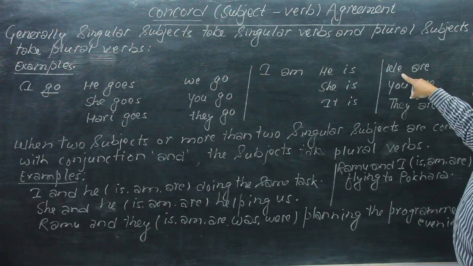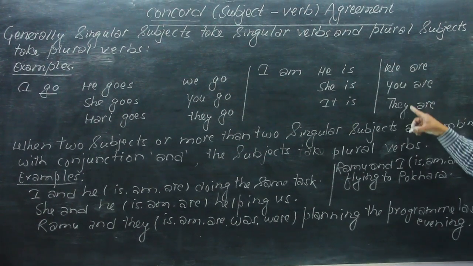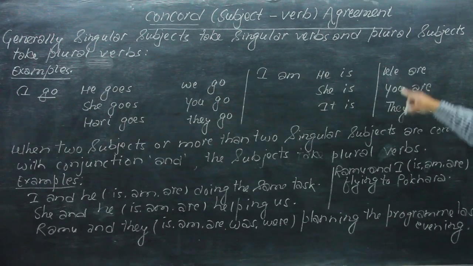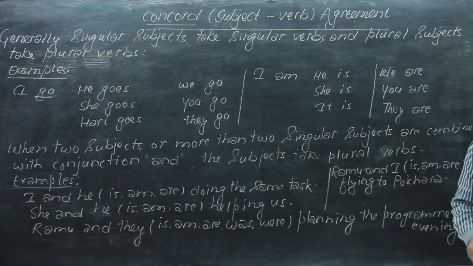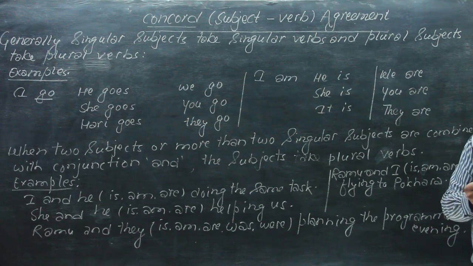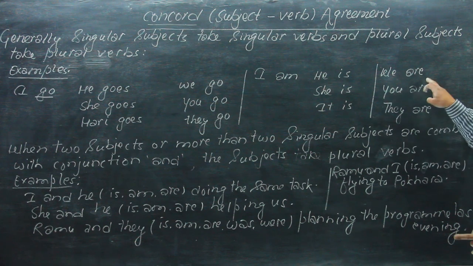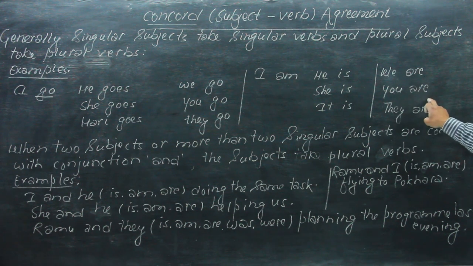But here we have we, you, and they. These are plural subjects, and plural subjects take plural verbs. The plural form of the be verb in the present is are. So we are students, you are students, and they are students.